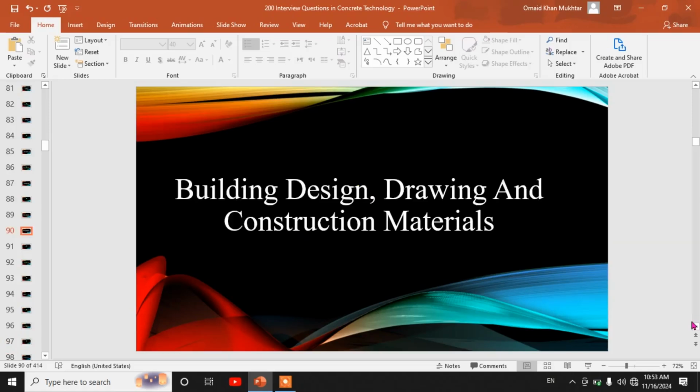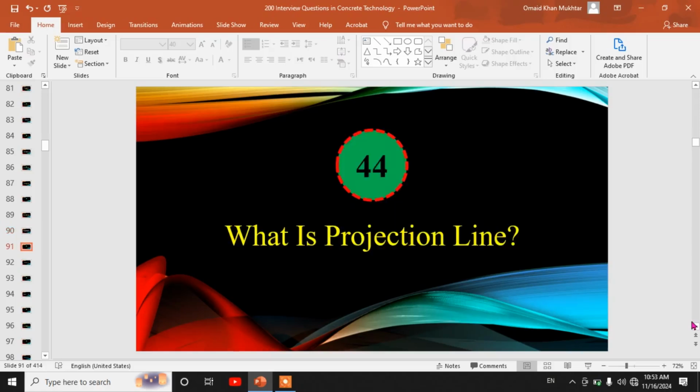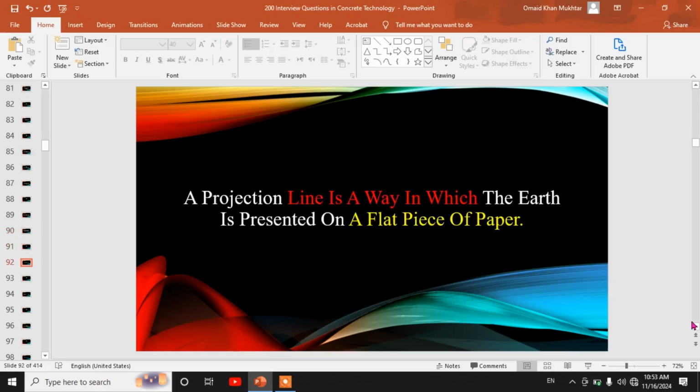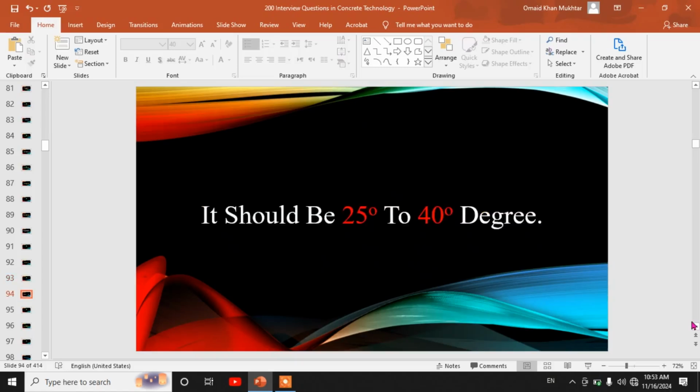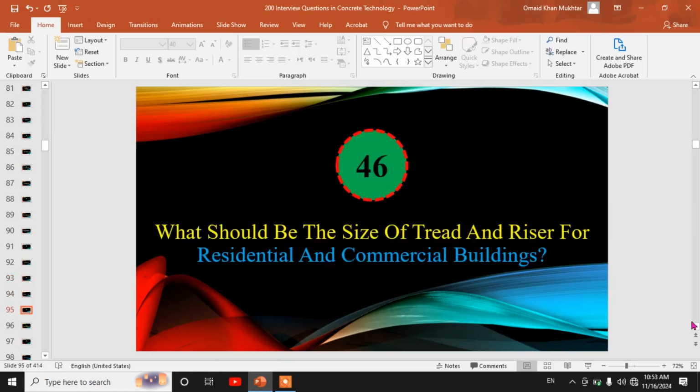Building design drawing in construction materials. 44th. What is projection line? A projection line is a way in which the earth is presented on a flat piece of paper. 45th. What should be the slope of staircase? It should be 25 degree to 40 degree.